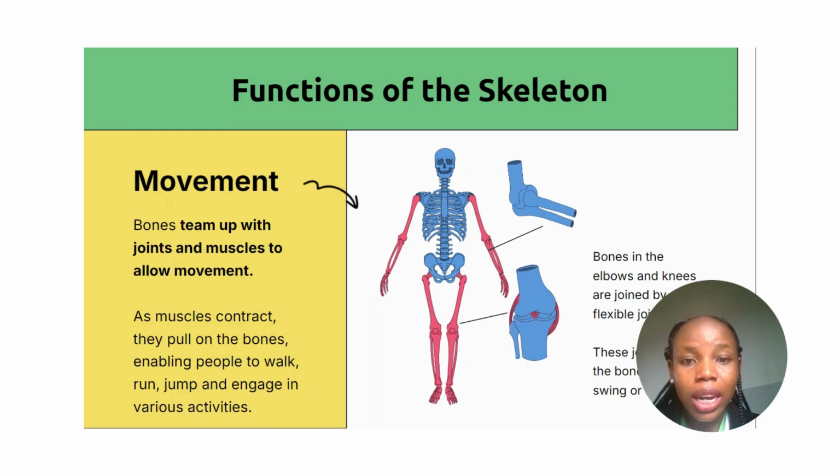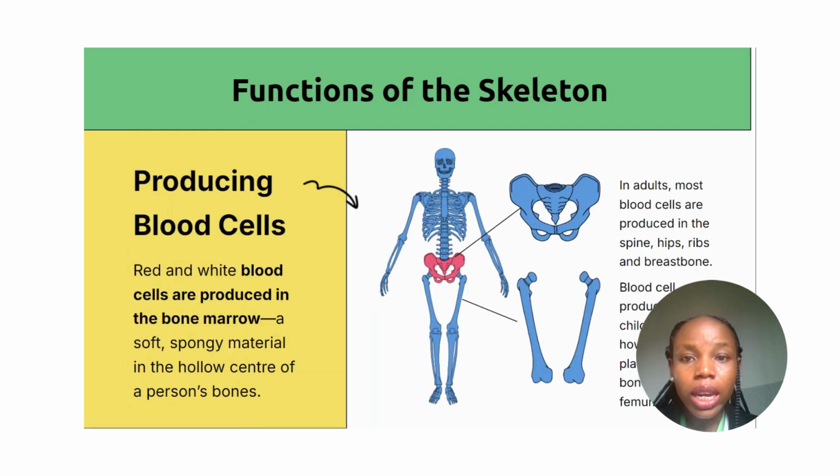When they come together, the point at which they join together with the muscles, they bring about movement as a result of that. Then another function of the skeleton is that they help to produce blood cells. As you all know, red and white blood cells are produced in the bone marrow. The red blood cells transport oxygen around the body, while the white blood cells help to defend the body against diseases.